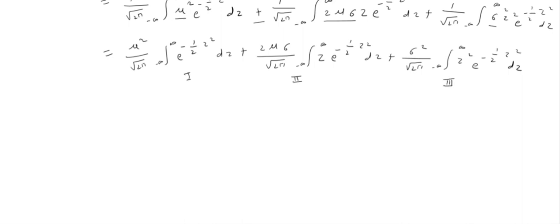and obviously this is the third integral. If you observe the first integral, it is the definition of the standard normal. The PDF of standard normal is 1 divided by root 2 pi e raised to minus half z square, and the range of z is minus infinity to infinity, isn't it?